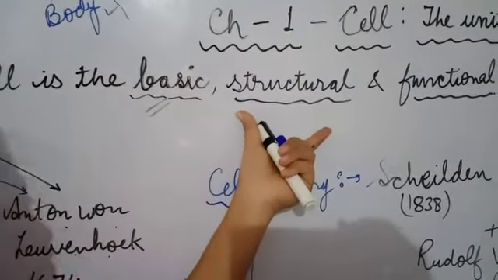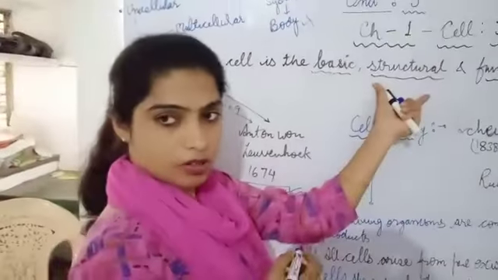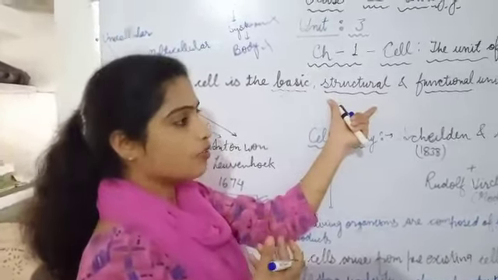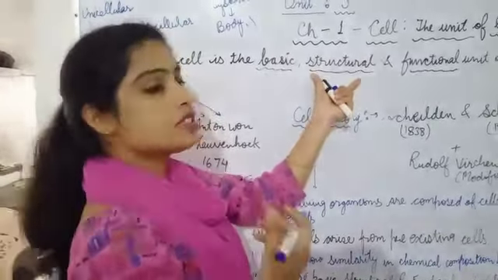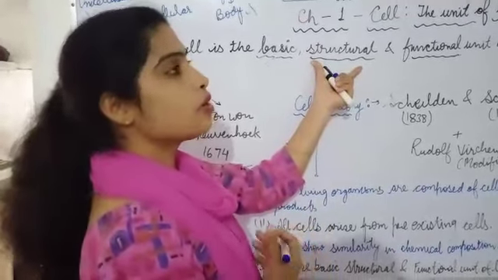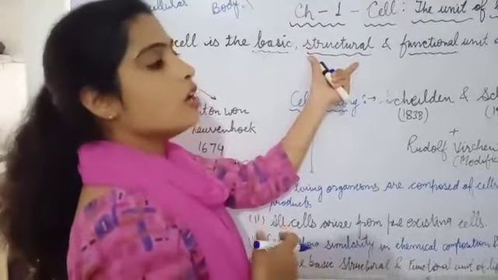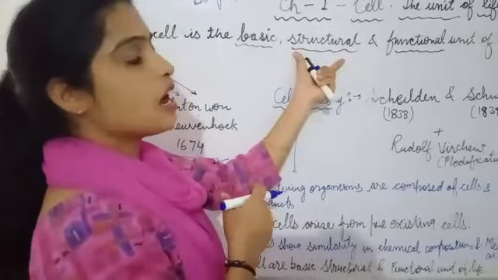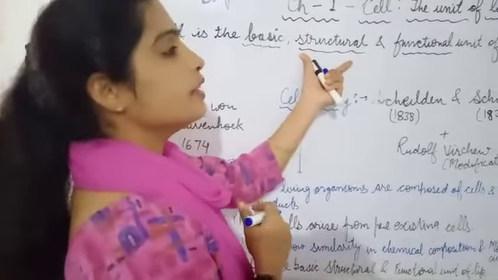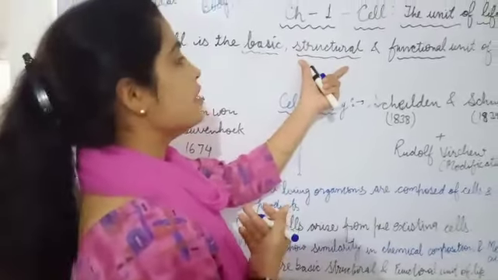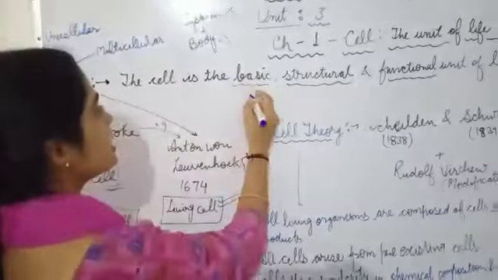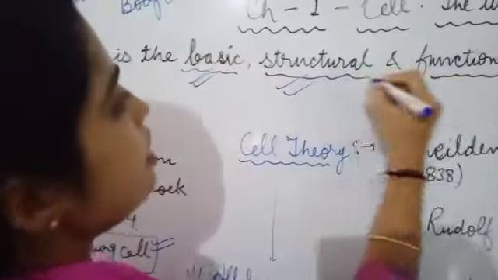Structural: all the cells group together and make the structure of the living organism, and when these cells function together, a particular function is performed, like digestion. When different kinds of cells do the work of digestion, the function of digestion of food is done. So we have used these three words: basic, structural and functional unit of the living organism.